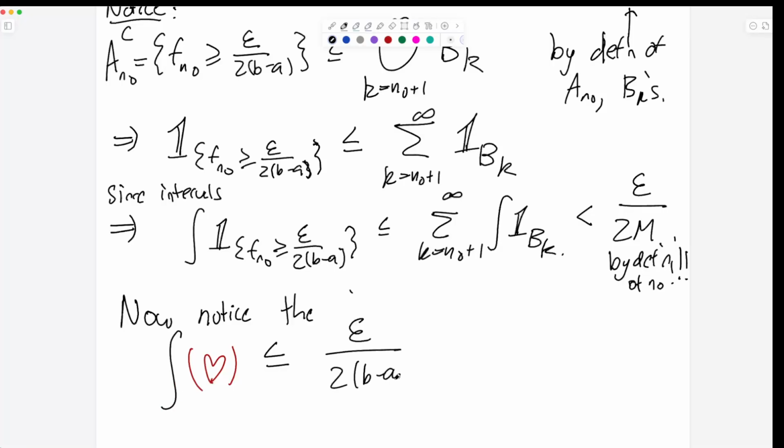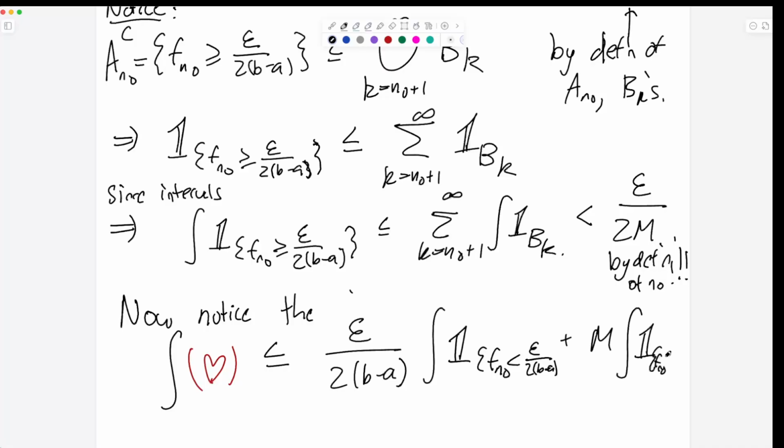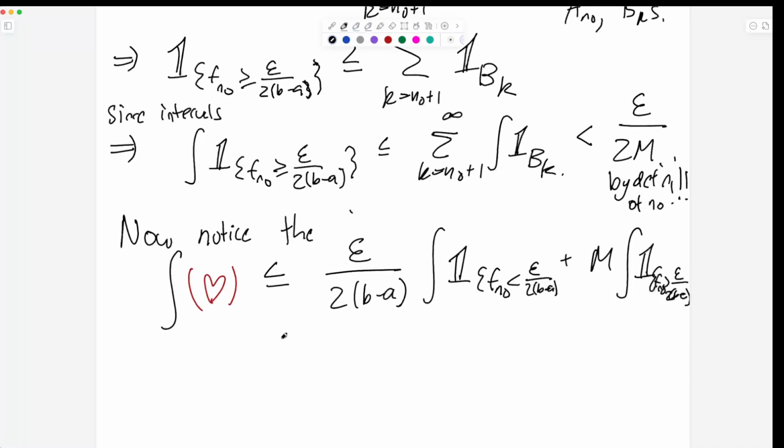Epsilon over 2(b minus a) times the integral of the indicator of fn naught less than epsilon over 2(b minus a), plus m times the integral of the indicator of fn naught greater than all this stuff, epsilon over 2(b minus a). And this is less than or equal to epsilon over 2(b minus a).